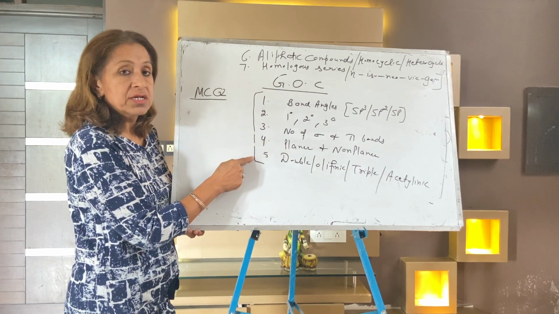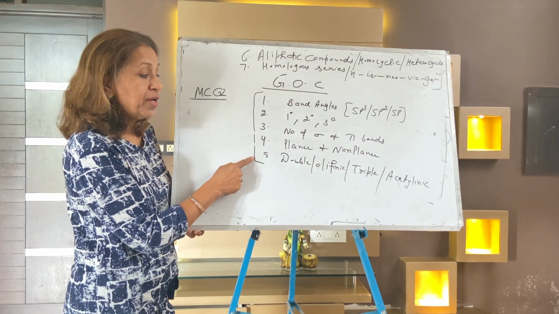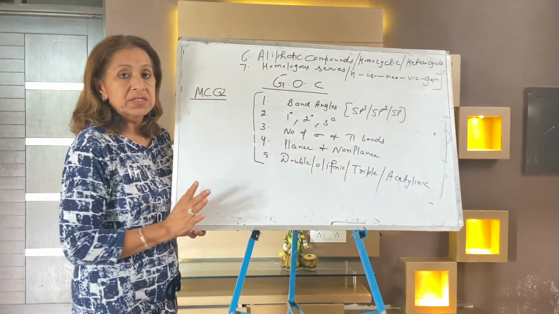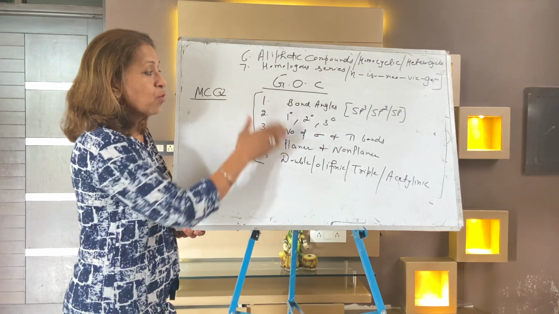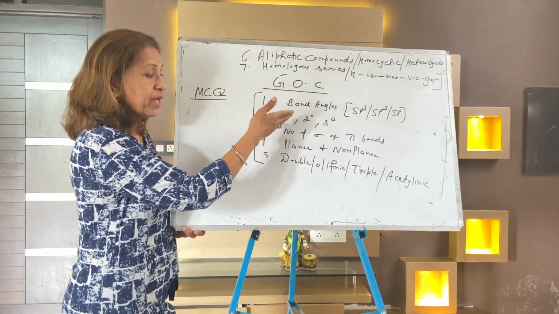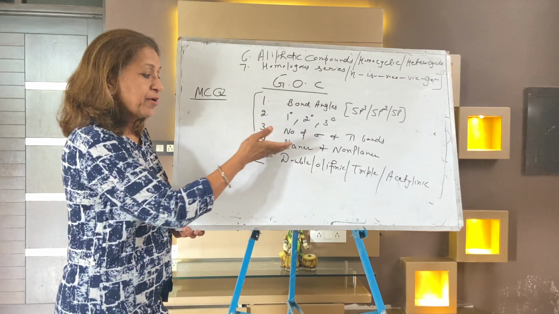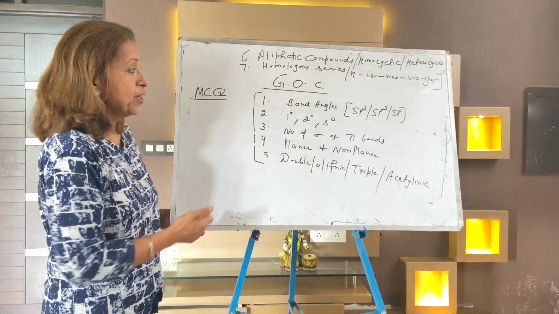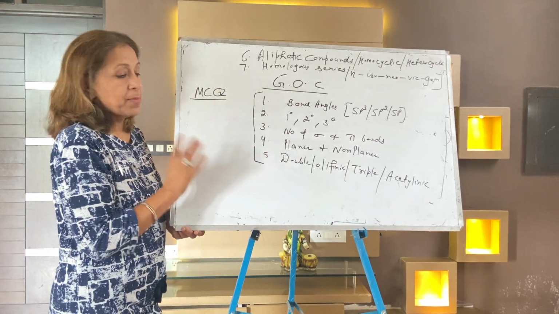The fifth, how many double, how many triple, how many olefinic and how many acetylenic bonds. I gave a single tip for each: counting bond angles, counting primary, secondary, tertiary, identification of planar and non-planar, and counting double and olefinic bonds. So this is part 2 of general organic chemistry.